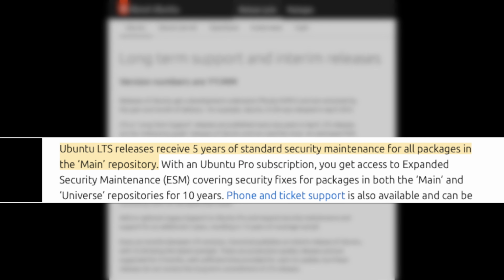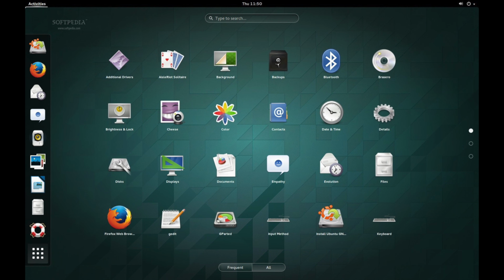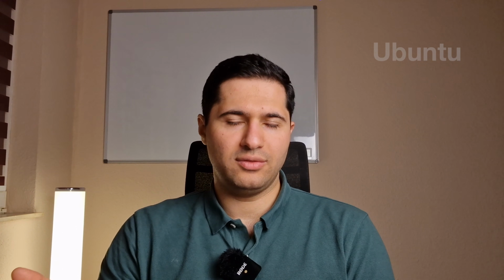The stability of Ubuntu is also good and predictable. Every five years, the LTS version will get all the security updates that you need for your system to run, and if you have Ubuntu Pro, it will be extended to ten years. For the graphical user interface, you can use GNOME with Ubuntu, which gives you a polished view, and it's clean and looks like a modern graphical user interface.